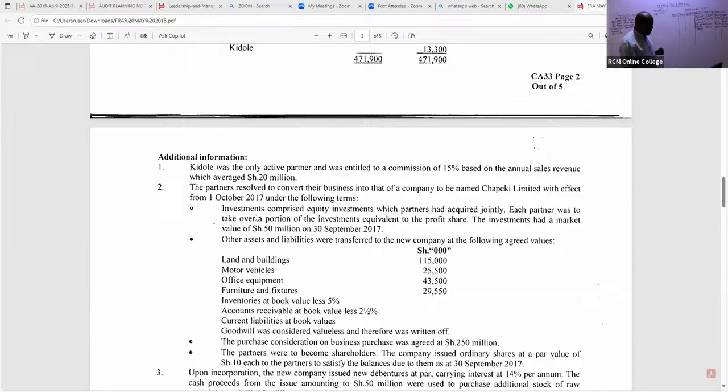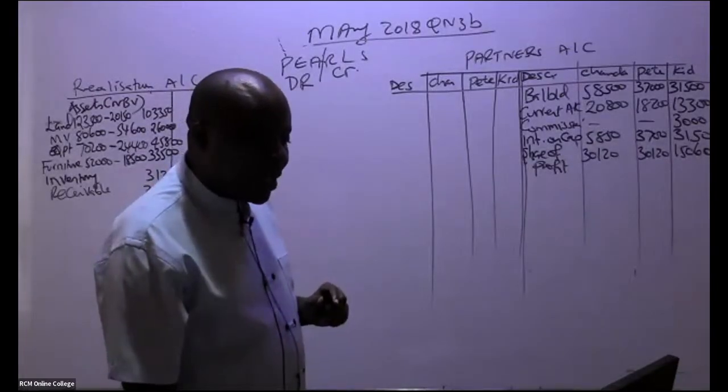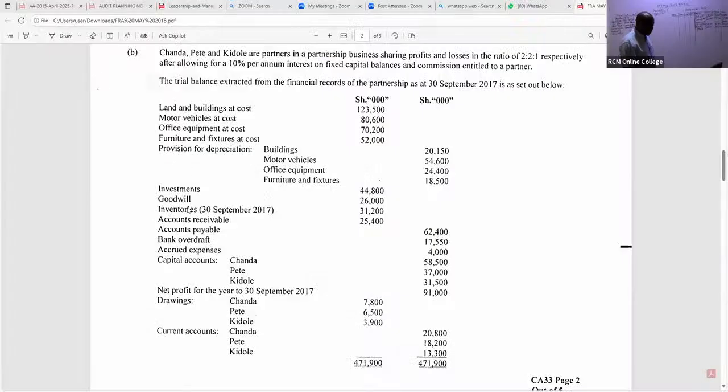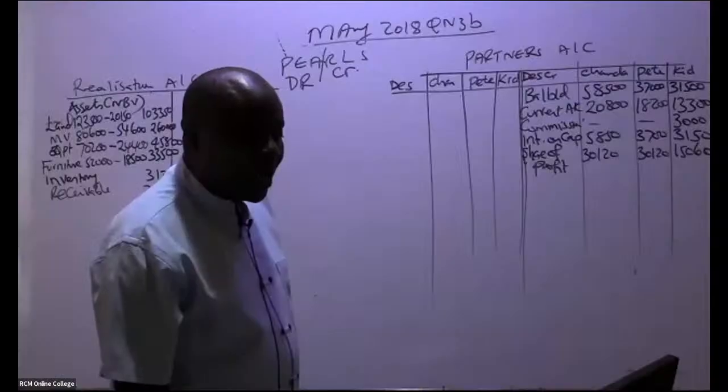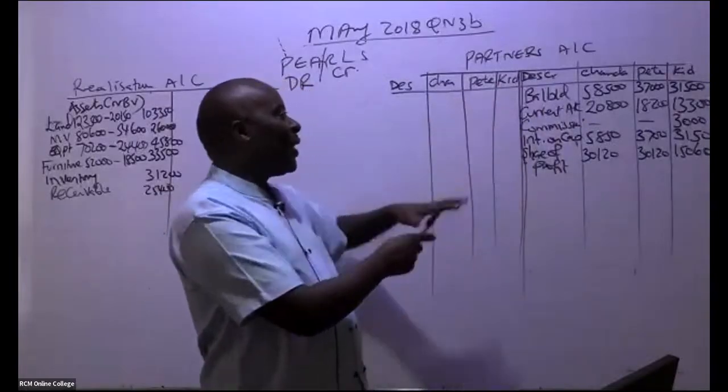The investments, what have they told us? Investments comprised equity investments which partners had acquired jointly. Each partner was to take over a portion of the investments equivalent to the profit share. So these investments you are seeing here were not taken over by the new company. These investments were taken over by these 3 ninjas. So assets taken over by the 3 ninjas, we shall give them their assets.